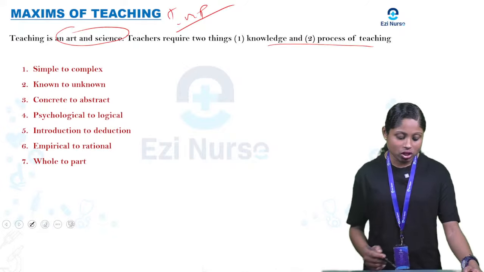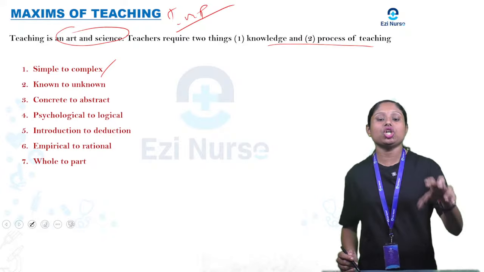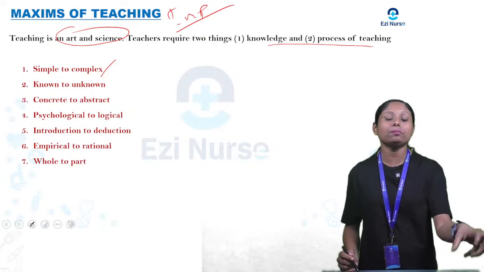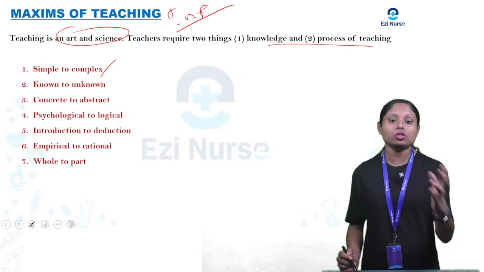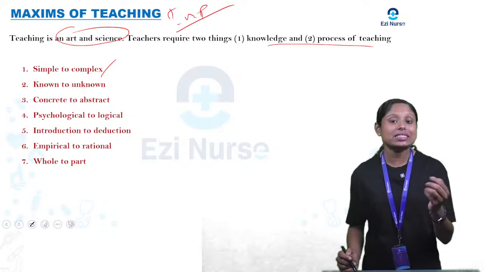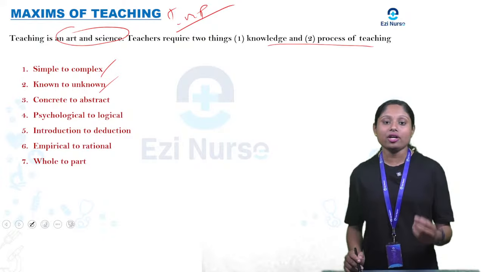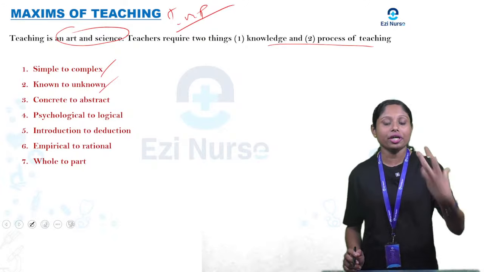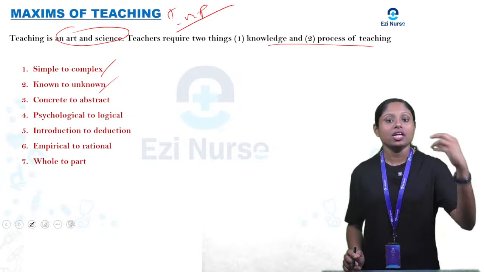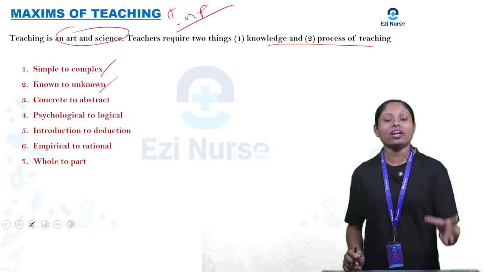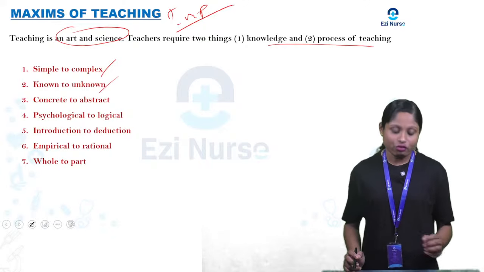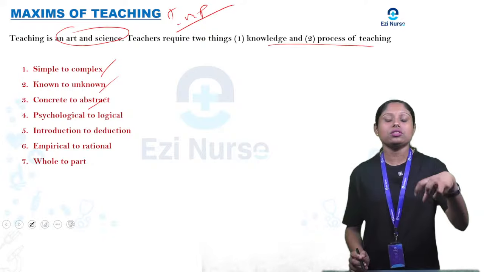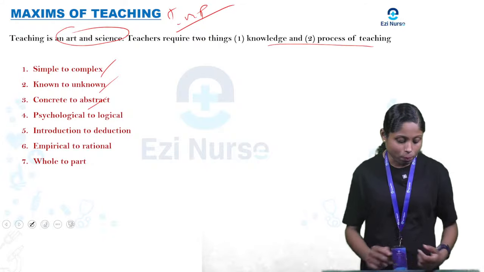So what are the maxims here? Simple to complex. So as a teacher, you need to teach your student from the simple point to the complex point. Simple to complex will help the students to easily understand. Known to unknown facts. So from the known point to the unknown, that the student already knows something about. If you are teaching anatomy, if they know something about that, then start with that point and move into the unknown facts. Concrete to abstract, from the simple topics to the abstract topics.